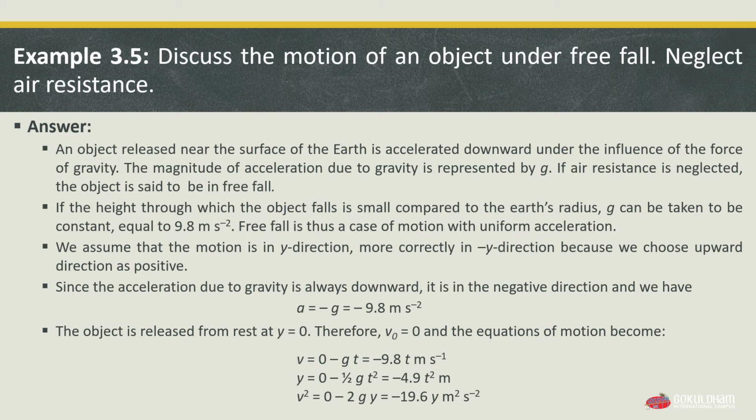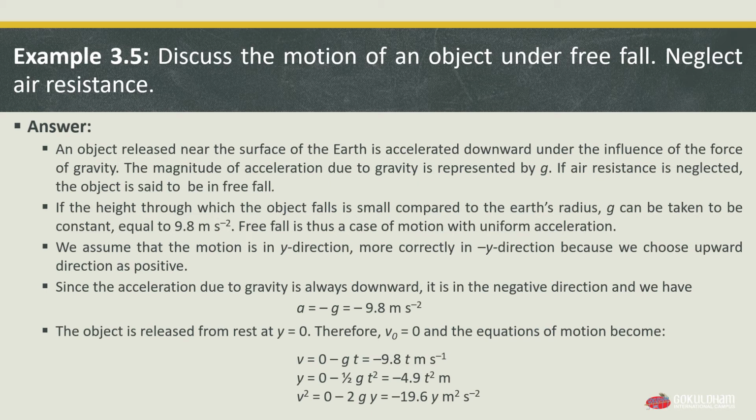We assume that the motion is in the y direction, more correctly in the minus y direction, as it is falling downwards. Minus y direction, because we choose the upward direction as positive and downward as negative. Since the acceleration due to gravity is always downward, it is in the negative direction, and we have a equals minus g, which equals minus 9.8 meter per second square.